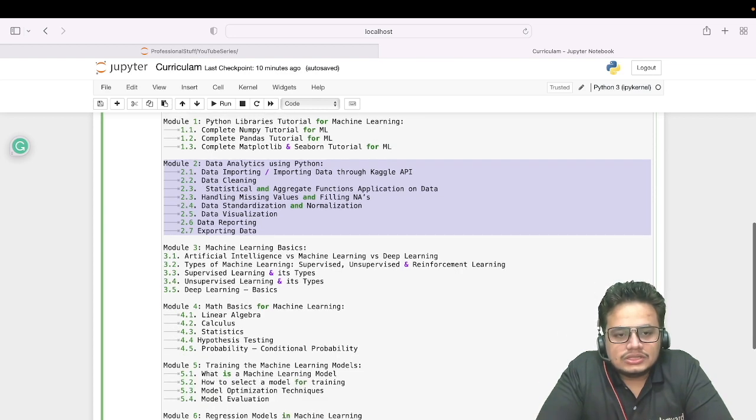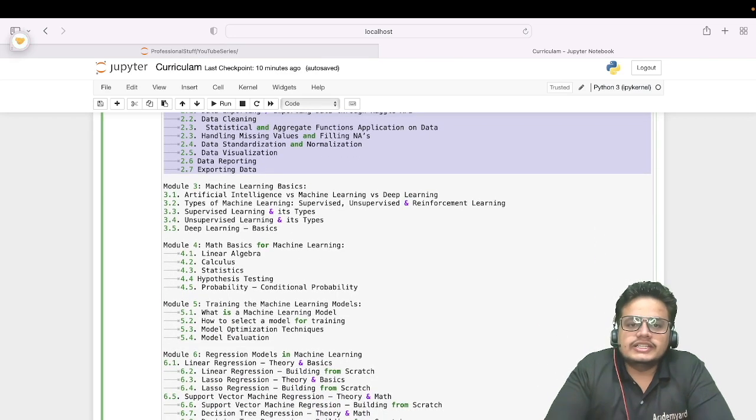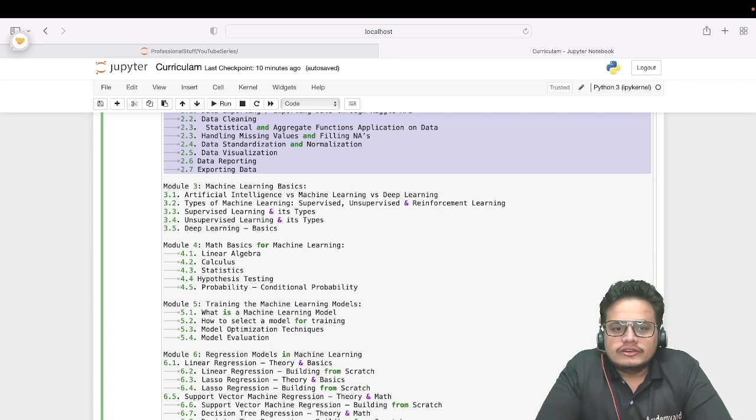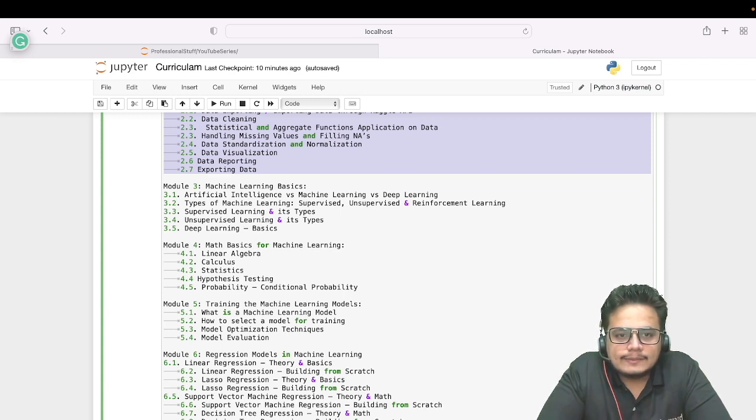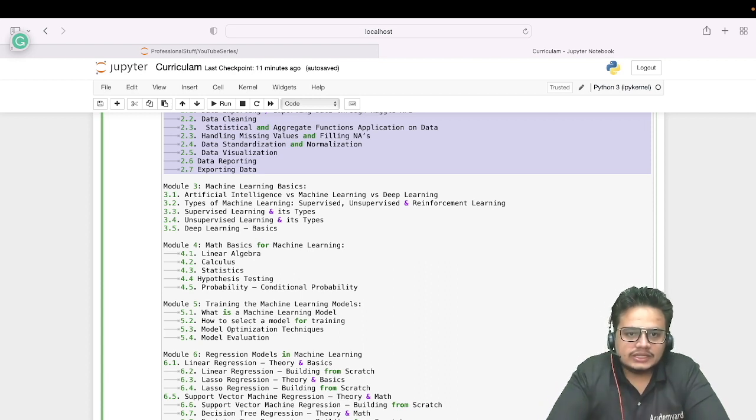Okay, now the third module, this is machine learning basics. I'll be covering what is the difference between AI, machine learning, and deep learning. Then I'll be covering the types of machine learning, be it supervised, unsupervised, reinforcement learning. Now, what are the different types of supervised learning? What are the different types of unsupervised learning and deep learning basics?